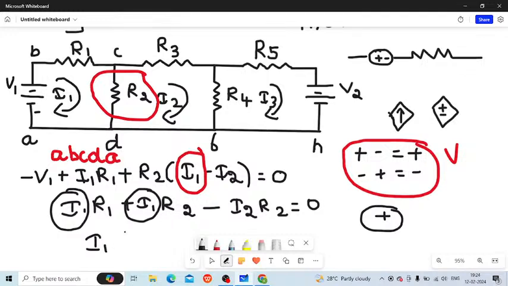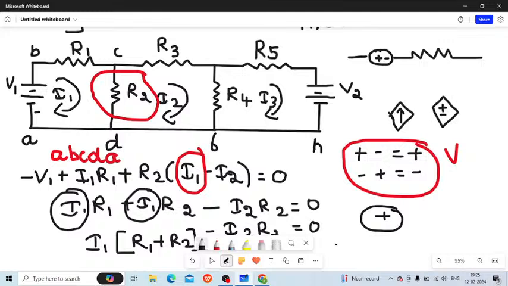It is I1 into (R1 plus R2) minus I2 into R2, which is equal to 0. This is one important thing. This is equation number 1.